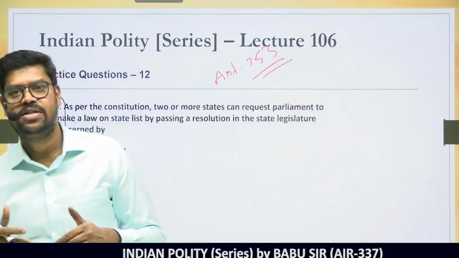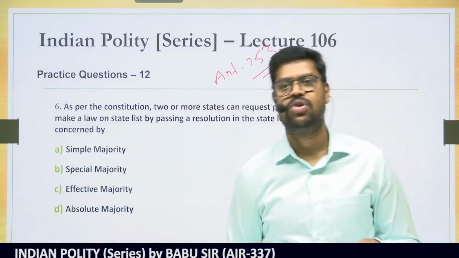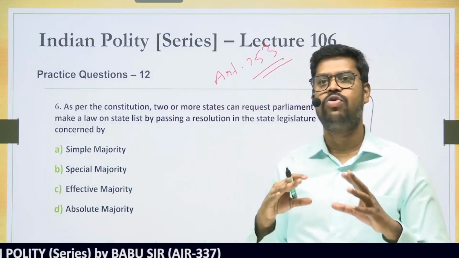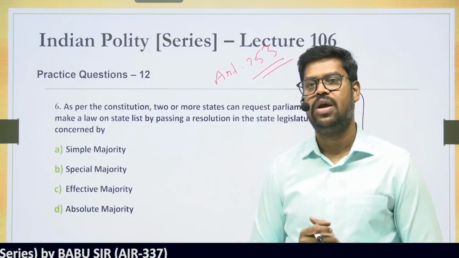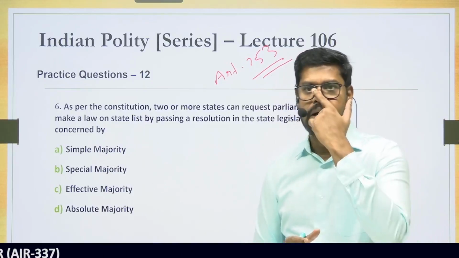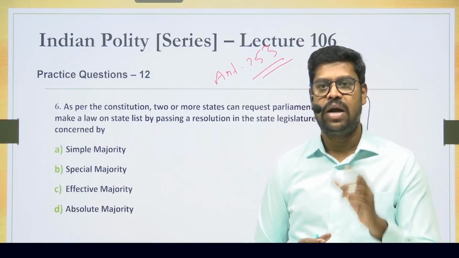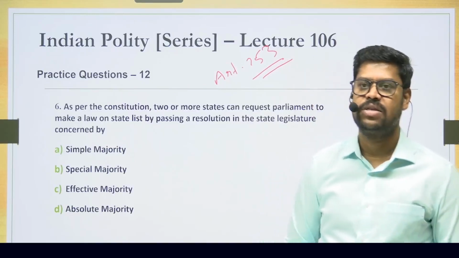How many state legislatures have to minimum come together? Minimum 2 state legislatures have to come together. So when 2 or more states pass a resolution asking the Parliament to make a law on an item in the state list, then the Parliament will make a law on any of the items in the state list. But at least minimum 2 state legislatures have to pass this resolution.